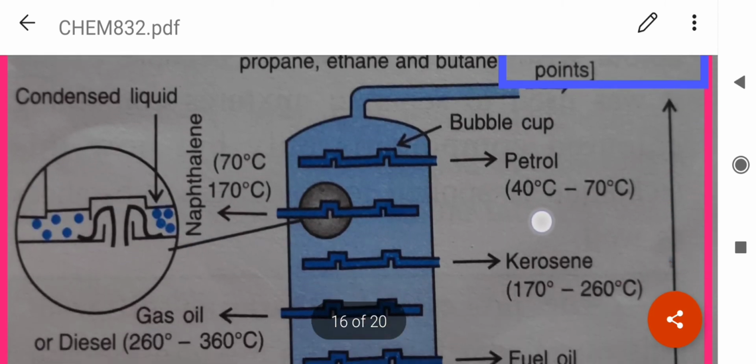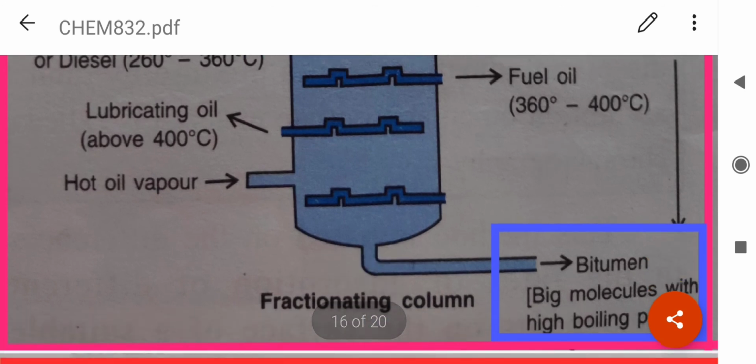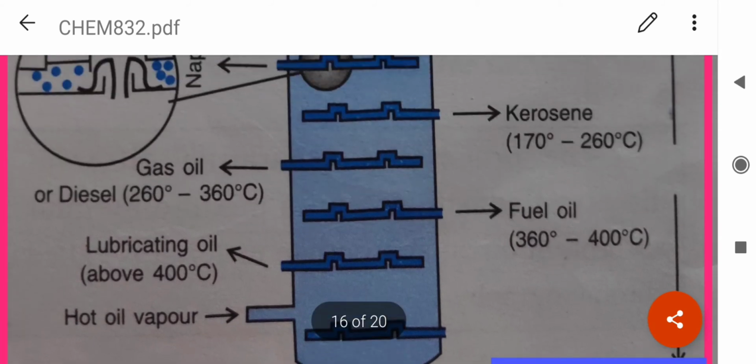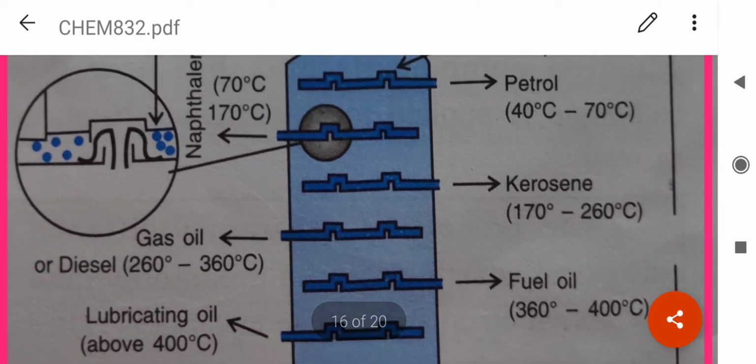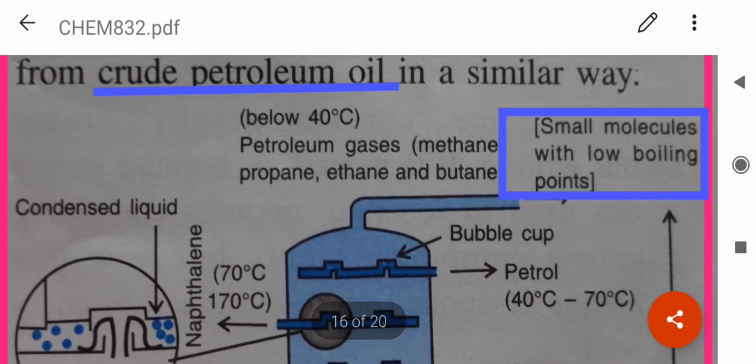You can see here in the diagram. At the bottom, big molecules with high boiling points are separated. Then comes fuel oil 360 degrees Celsius, gas oil 260 degrees Celsius, kerosene 170 degrees Celsius, petrol 40 degrees Celsius, then other petroleum gases are below 40 degrees Celsius.